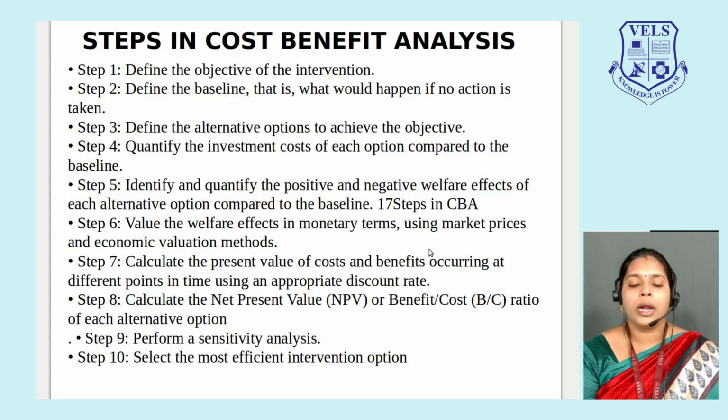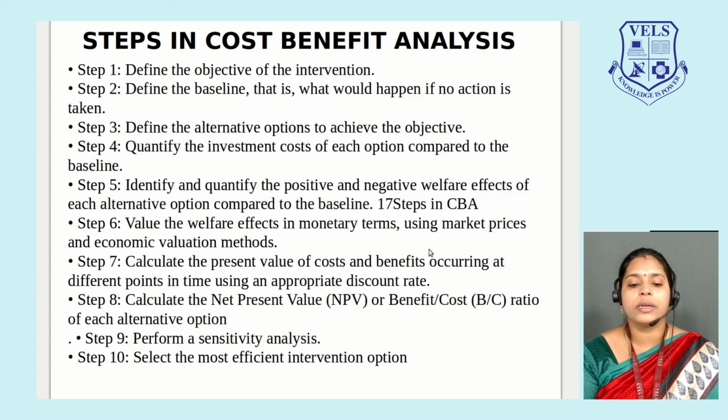Step 8. Calculate a net present value or benefit cost ratio. What is net present value? It is nothing but the benefit cost ratio of each alternative option. When you have plan A, B, C in place, then please calculate this cost benefit ratio for all these plans. Be ready for your further usage or future usage.